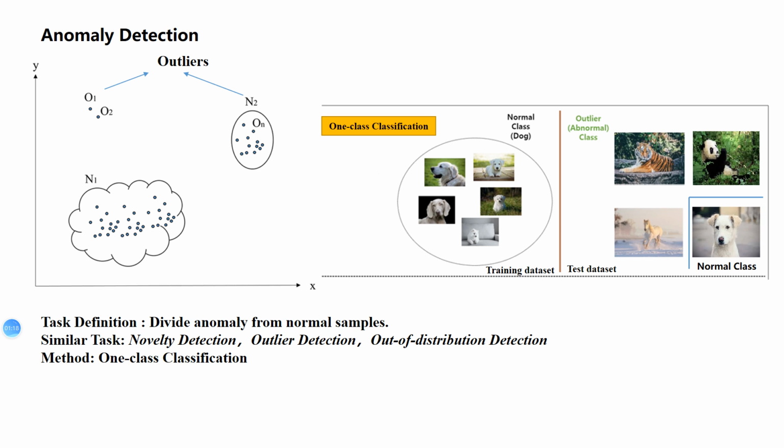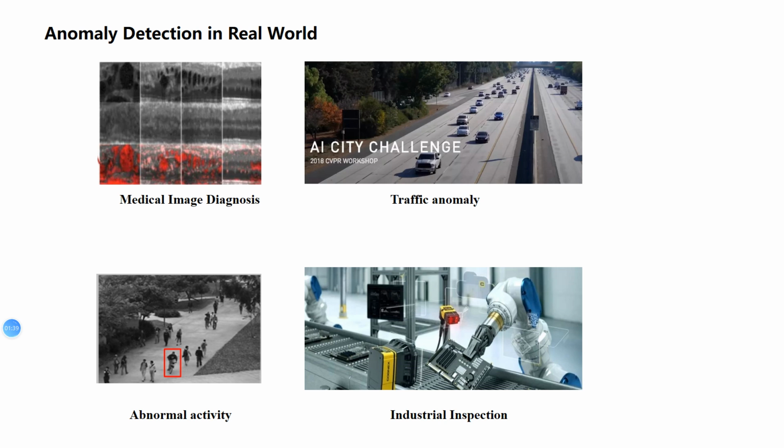In fact, those tasks can be regarded as one-class classification problems. It assumes that it's difficult to collect enough abnormal samples, so only normal samples are involved in the training process. So that's why we call it one-class classification. Anomaly detection can be applied to many fields in the real world, such as medical image diagnosis, traffic anomaly detection, abnormal activity in video surveillance, industrial inspection, and so on.